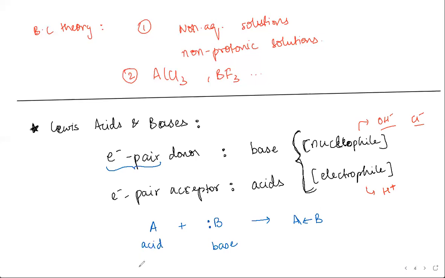Even with a species like AlCl3, that is how he was able to explain the acidity of AlCl3, BF3, and all that. AlCl3 is called a Lewis acid because the Lewis definition can explain its acidic property. So this is something familiar to you guys. Tell me what reaction you come across this in. So AlCl3 plus Cl minus. Because Cl minus has a negative charge and extra electrons, it forms a complex, AlCl4 minus.